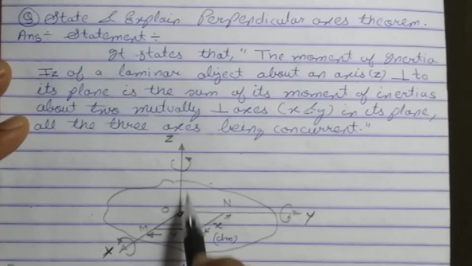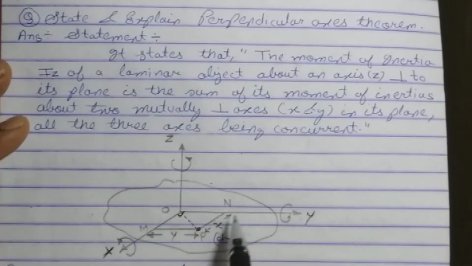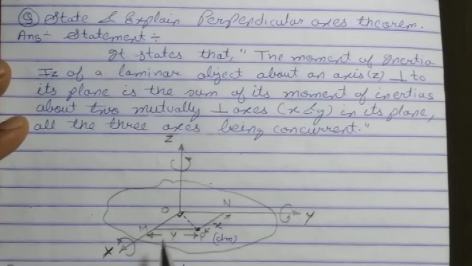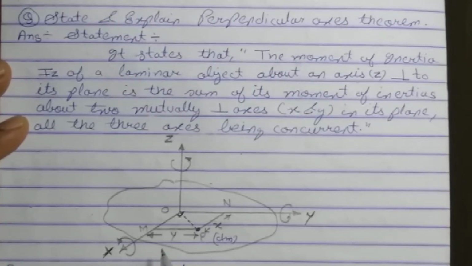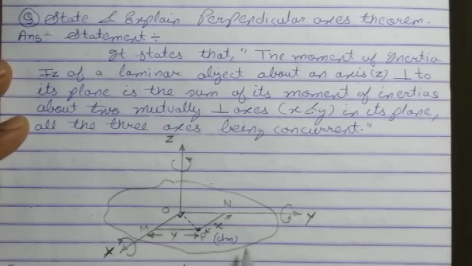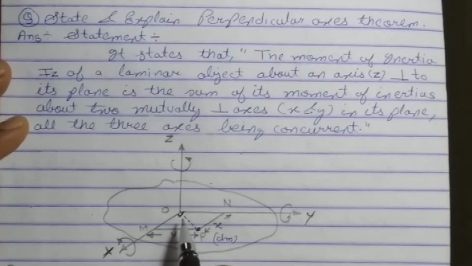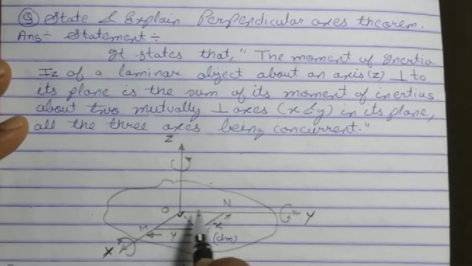This Z is perpendicular to this plane lamina as well as the x-axis and y-axis. Remember this.